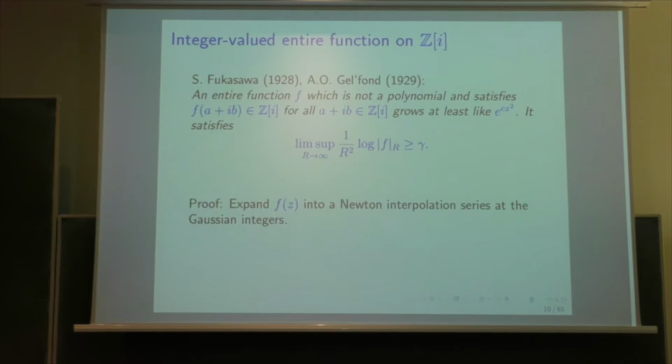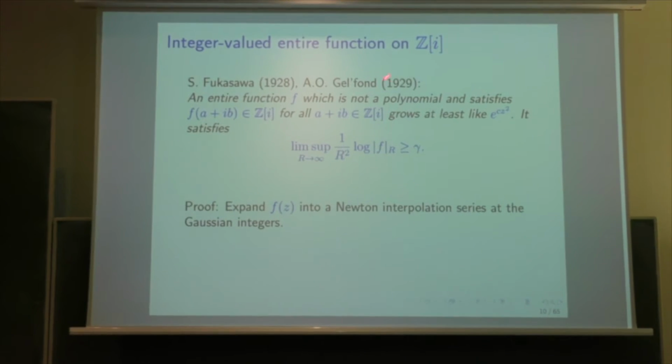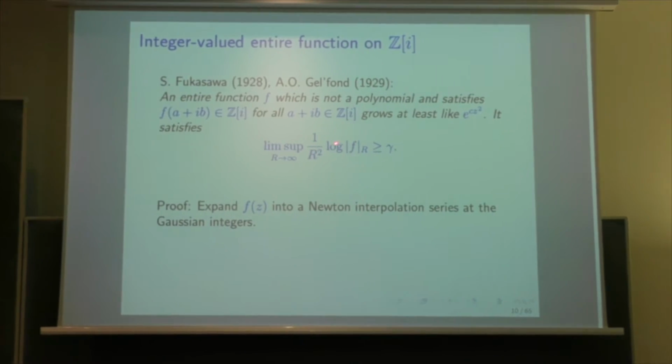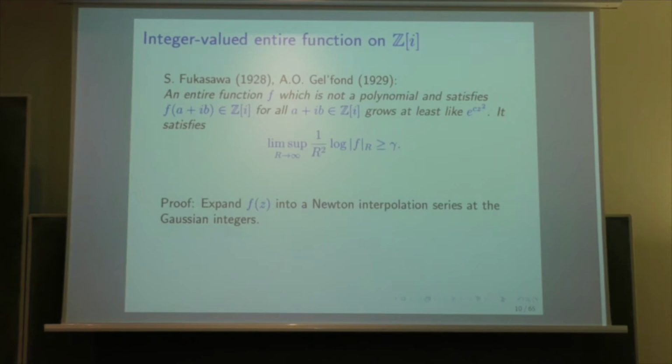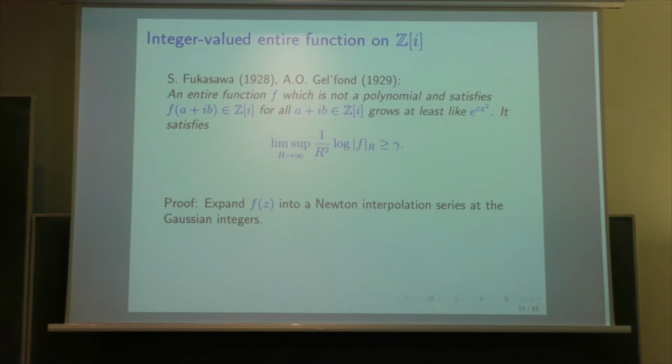More precisely, what Gelfond proved is that the lim sup of 1 over r squared log |f|_r is at least gamma. So we would say that it's not exponential type, but it's the exponential of the square, for the growth r squared, for the order 2, we have the lower bound gamma.